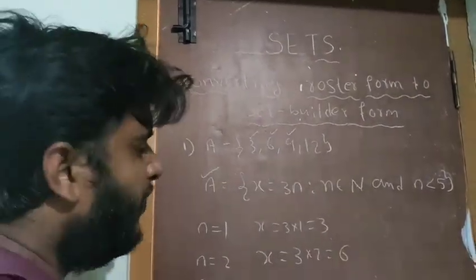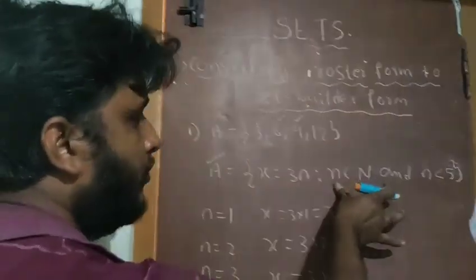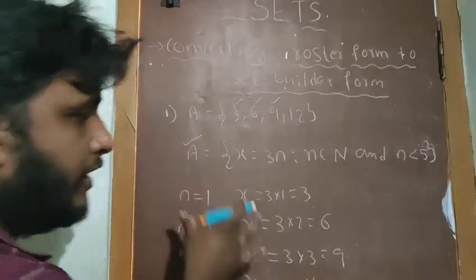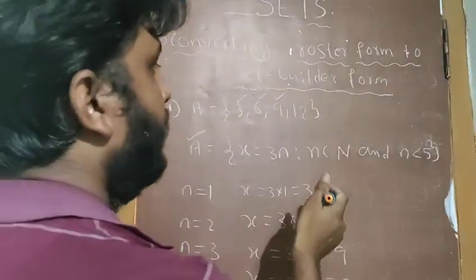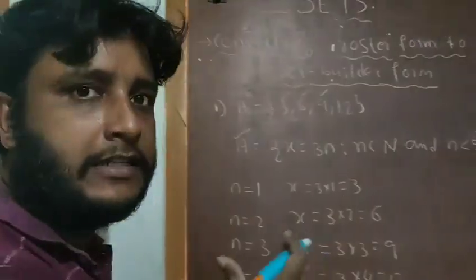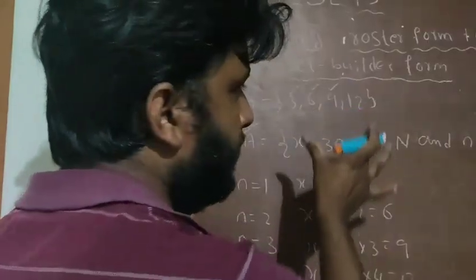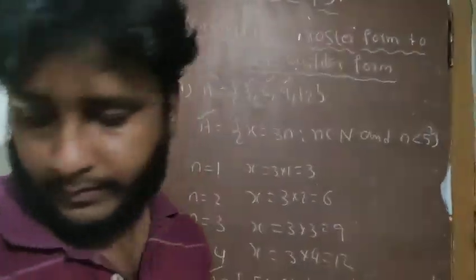And converting set builder form into the roster form is very easy. Why? Because here we know all the conditions, and you have to do the calculations. But for converting roster into the set builder form, you need common sense and observation, and you need to understand the question in the proper way. These things are very important. Keep in mind. Now I will take one more example.